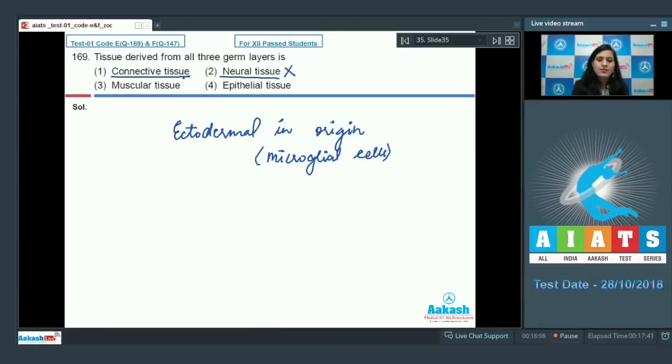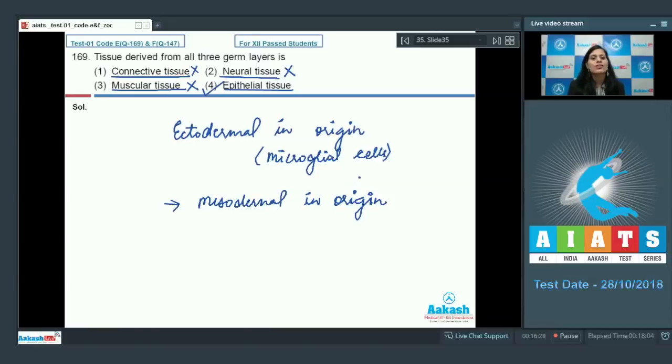Option number 1, connective tissue, and option number 3, muscular tissue, they are mesodermal in origin. So these are incorrect options. And option number 4, that is epithelium, is a correct answer to our question because this tissue is derived from all 3 germ layers, that is ectoderm, endoderm and mesoderm. So the correct answer for this question is option number 4. Let's discuss our next question.